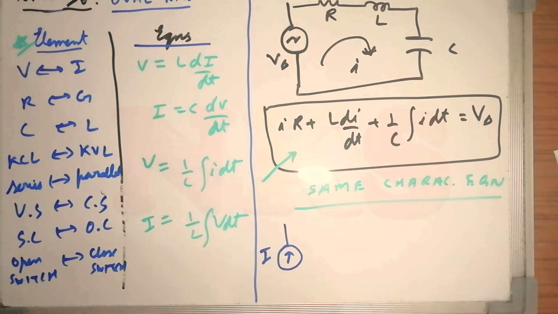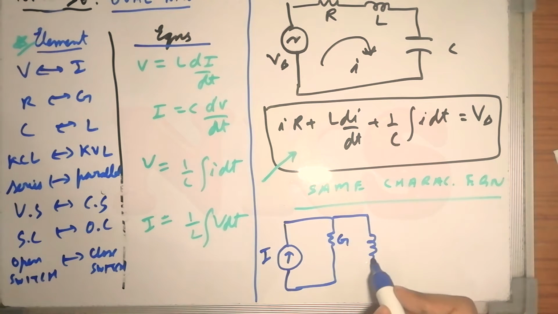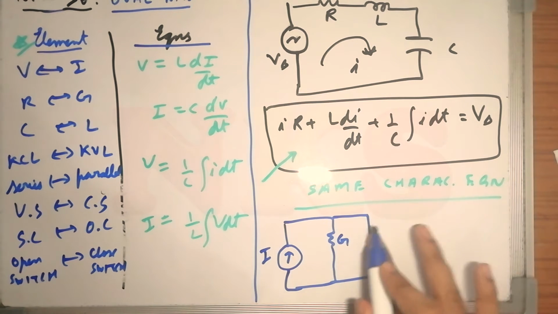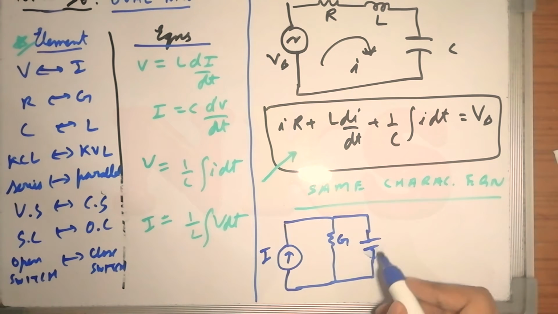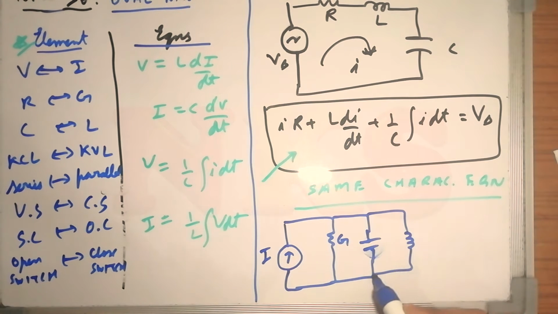And one more thing: R becomes G, so this will be G. L will become C, and our C will become L. That is how it will look.